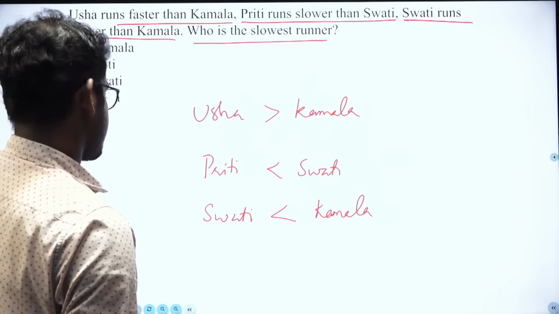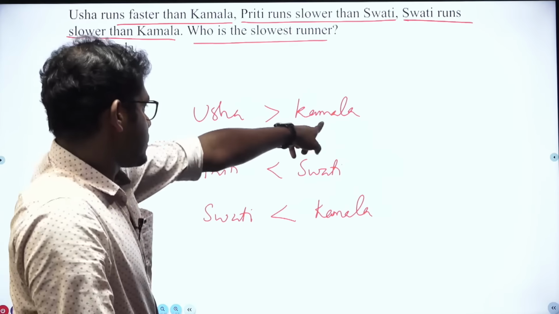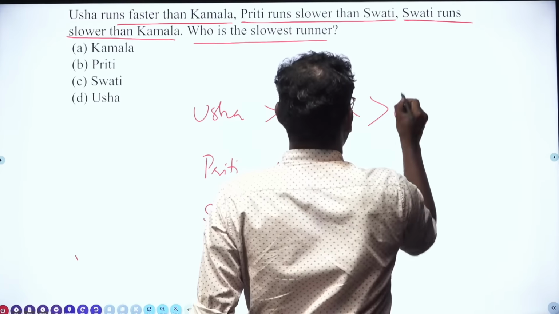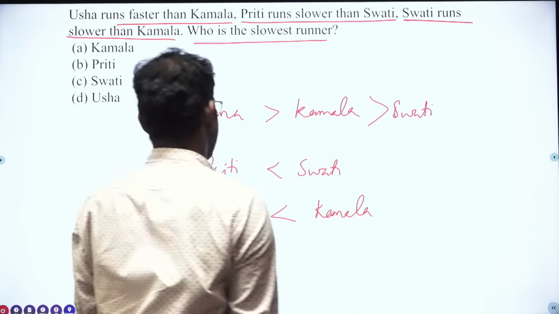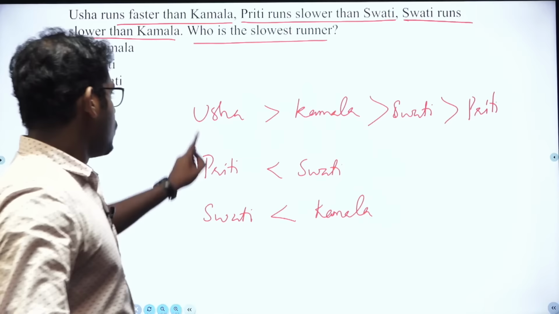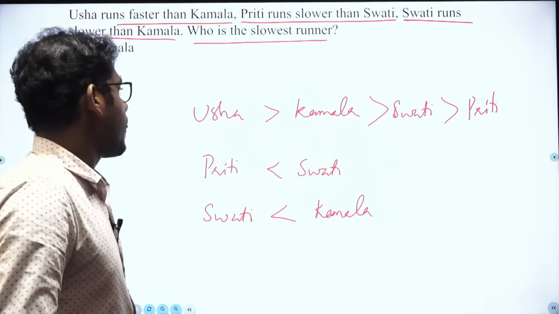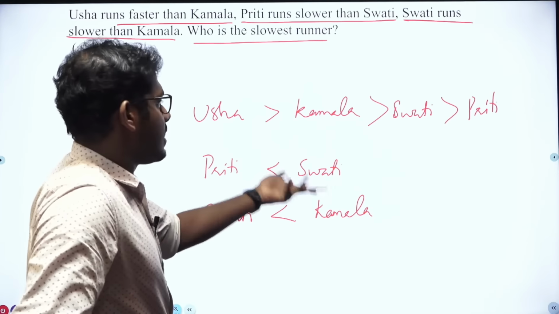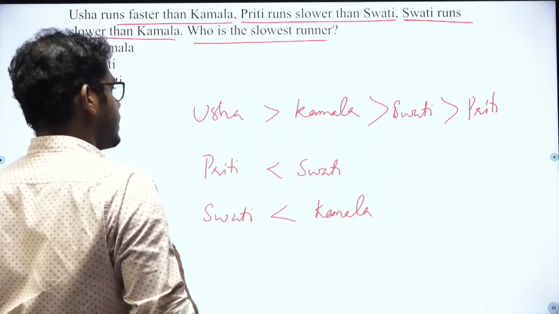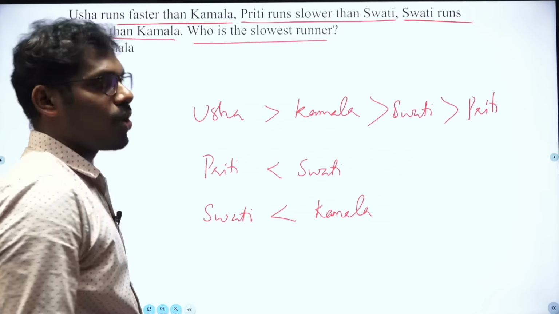Okay. See, among the 4, Usha runs faster than Kamala, and Kamala runs faster than Swati, and Swati runs faster than Preeti. Clear? Usha runs faster than Kamala, Kamala runs faster than Swati, or Swati runs slower than Kamala. Comparing Swati and Preeti, Swati runs faster. So out of the 4, Usha is the fastest, followed by Kamala, then Swati, then Preeti. So who is the slowest runner? Yes, Preeti is the slowest runner. Okay.